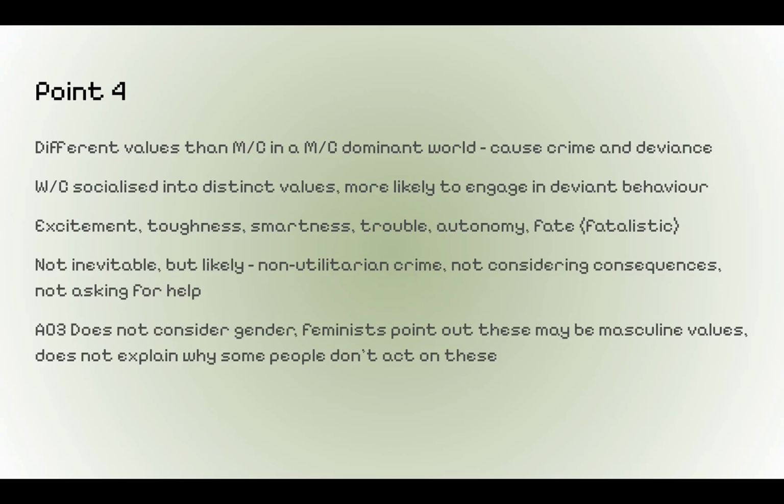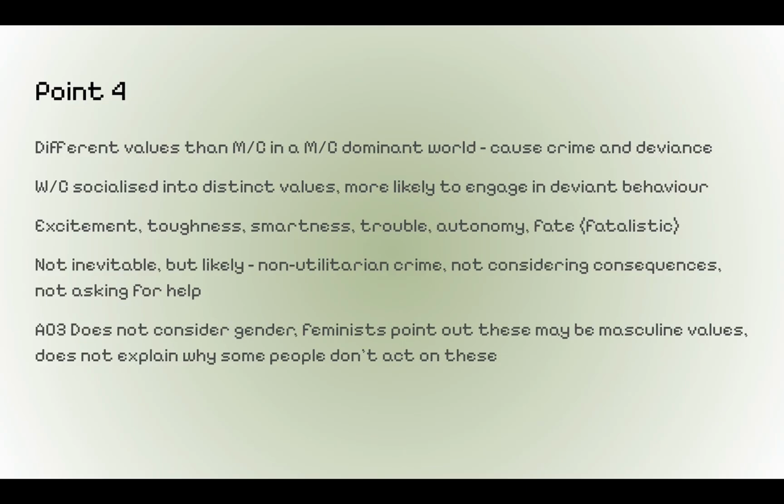That's what Miller says. So some of these focal concerns include excitement, toughness, smartness, which is wit, trouble, autonomy, and being fatalistic. This does not necessarily mean that working class people socialized into these values are inevitably going into criminality, but it just makes them more likely.